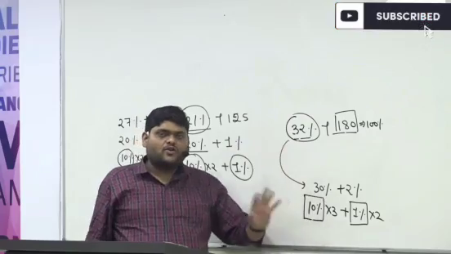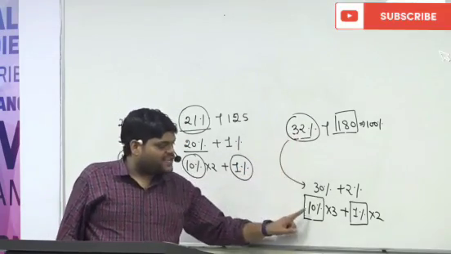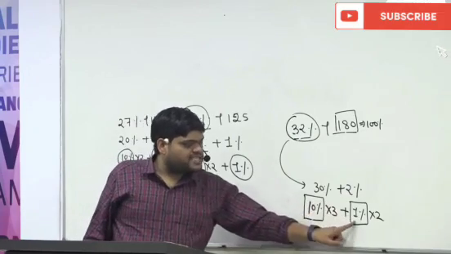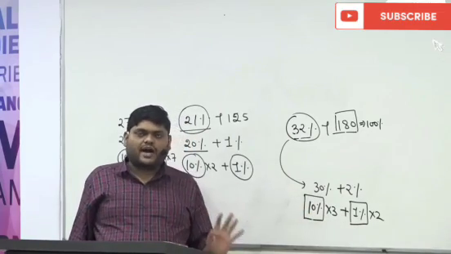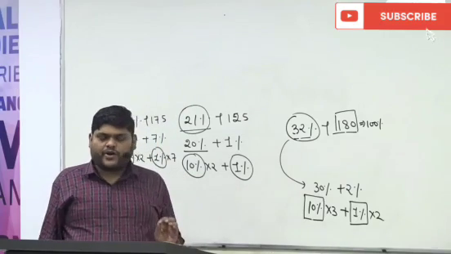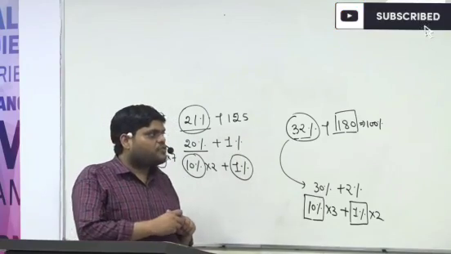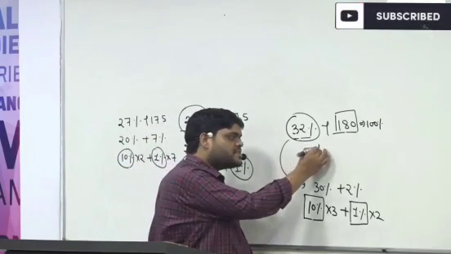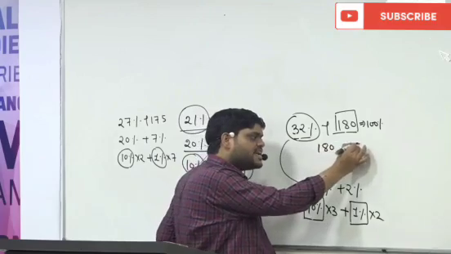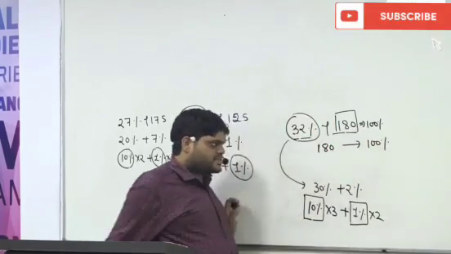So I tell you a different method. In that method, we require 10% and 1%. Are you getting my point or not? We require 10% and 1%. So how can we find 10% and 1%? We have just seen 180 is equal to 100%.